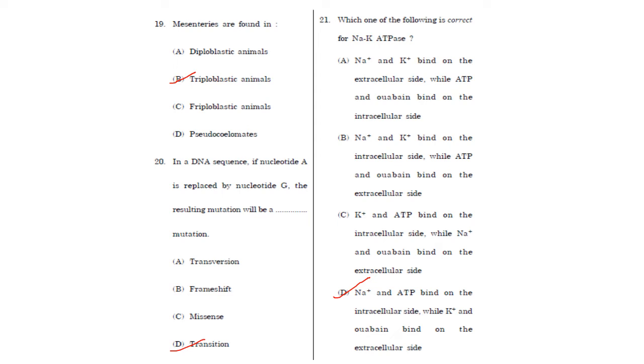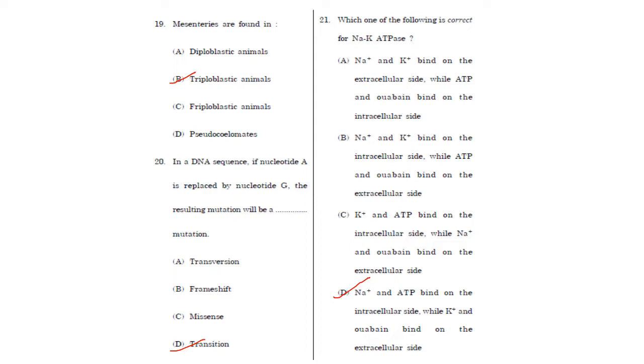Then mesenteries are found in triploblastic animals. Answer is option B. Then in a DNA sequence, if nucleotide A is replaced by nucleotide G, the resulting mutation will be, so a purine is replaced by a purine. So it is a transition mutation.